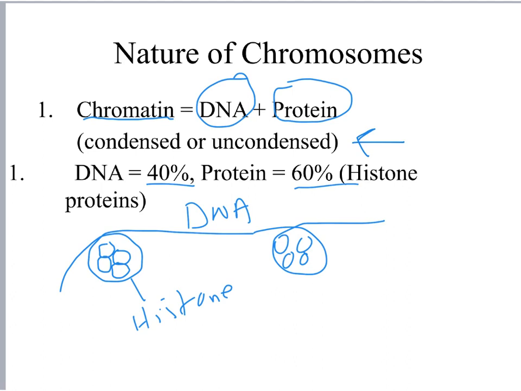So chromatin can be in a form that's called uncondensed, and if it's uncondensed, it's not visible. Most of the time when you look at a cell and when you look at a nucleus, the chromosomes or the chromatin is uncondensed. Only when the cell gets ready to do mitosis, the chromatin is able to condense, and it condenses into a visible form that we call a chromosome. It's still chromatin. It can be condensed, it can be uncondensed. When it's condensed, we call it a chromosome because it's visible. When it's uncondensed, it's just chromatin because we are not able to see the actual structure of the chromosome.